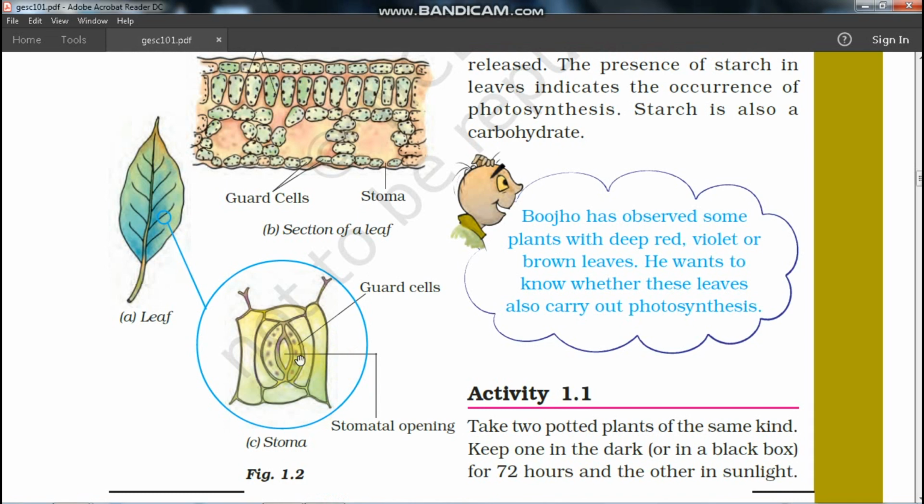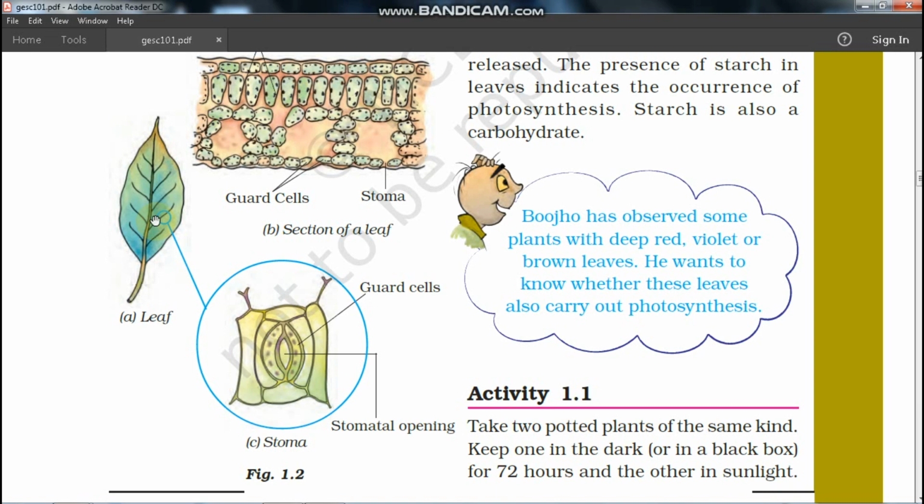You can see that this is the stomatal opening from where carbon dioxide gets into the leaf, and at the sides are the guard cells. Most of the stomata are present on the back side of the leaf. On the upper surface they are also there, but on the back side most of the stomata are there.